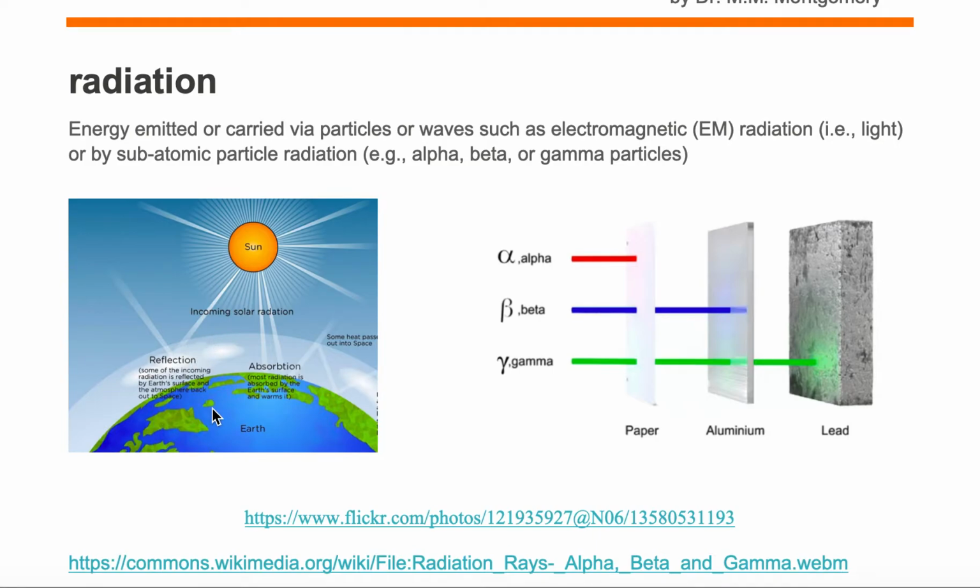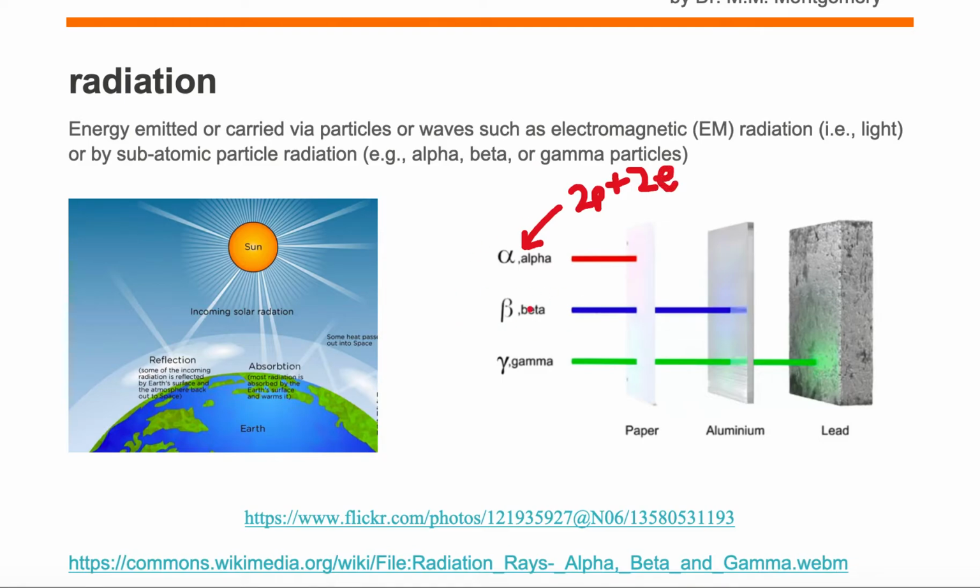And the energy will be transferred to the object that it hits, which in this case is going to be planet Earth. So this is one type of radiation. We're looking at light radiation. Another type of radiation is particle radiation, where we're looking at particles that have mass. So in other words, we're looking at an alpha particle, and an alpha particle is just a helium atom, which has 2 protons and 2 neutrons in the nucleus, but is lacking the 2 electrons surrounding the nucleus. So it's an ionized helium atom.